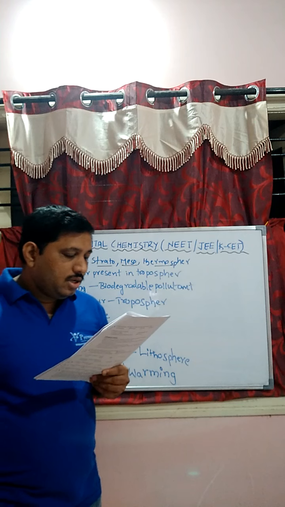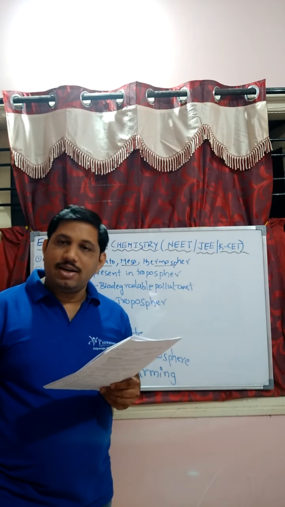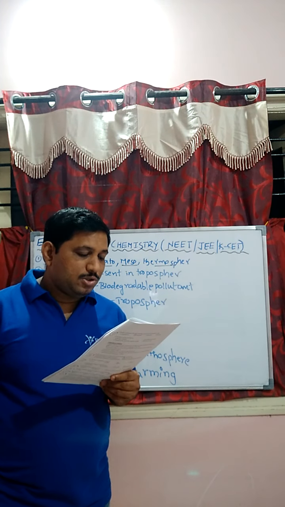Next question, student, which of the following statements is not correct? Troposphere maintains heat balance. Correct. Sound waves cannot propagate in mesosphere. Correct. Ozone layer present in troposphere is not the correct statement. It is present in stratosphere. Due to this reason only, the stratosphere is known as ozonosphere. It is a wrong statement, student. Ozone present in troposphere is absolutely wrong. That is the stratosphere.